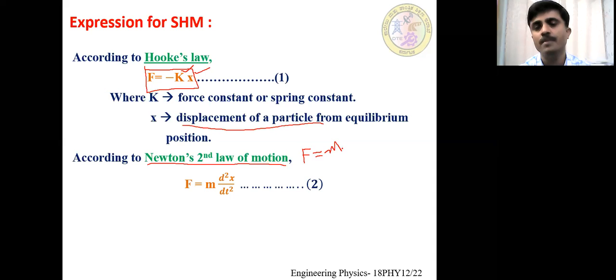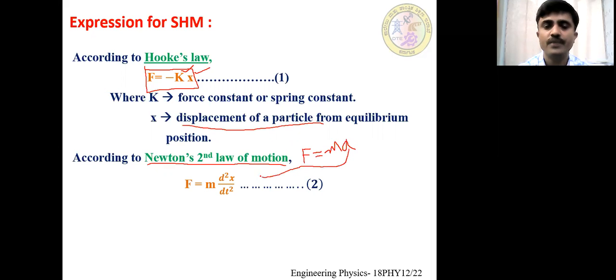Here, acceleration is the second derivative of the displacement. So, in differential form, acceleration can be written as d square x by dt square. So mathematically, Newton's second law of motion is given by F is equal to m into d square x divided by dt square.